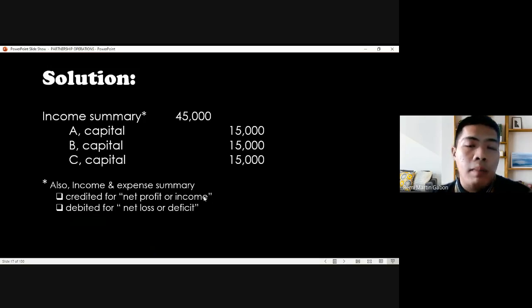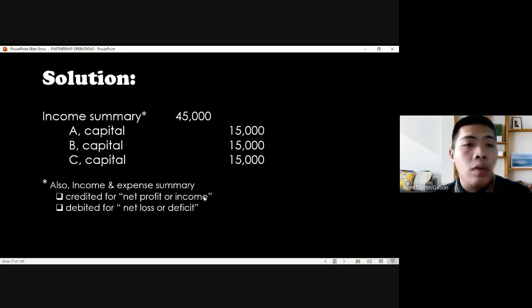So prior to this journal entry, by the way, there must be a previous journal entry providing that the income summary is on the credit side. But the journal entry that I am presenting now is referring to the profit distribution already. Since there's an income, the previous entry should have credited the income summary, but because we are already distributing the profit, it is only proper to debit the income summary, then credit the capital accounts of the partners.